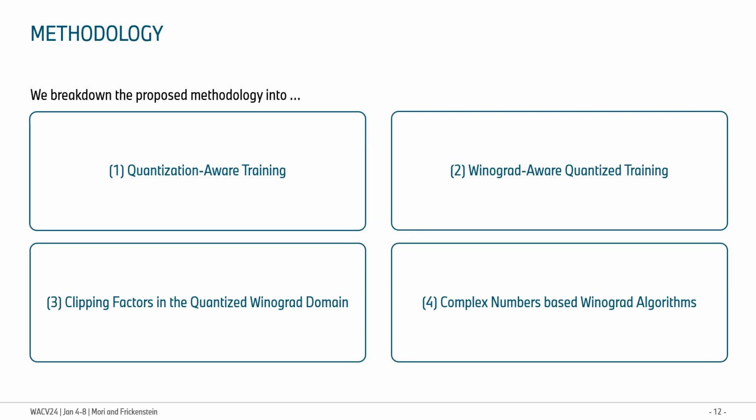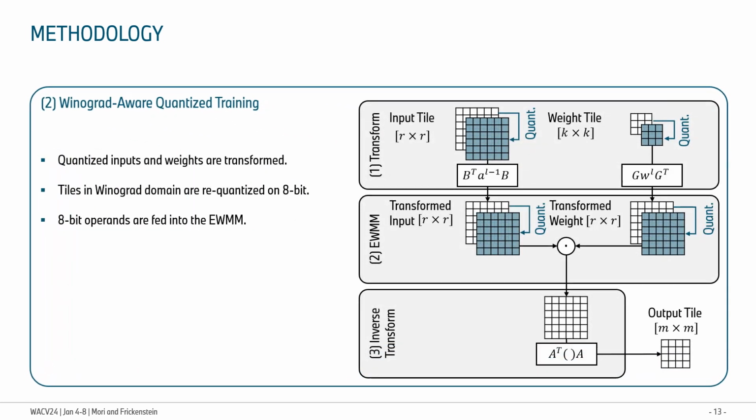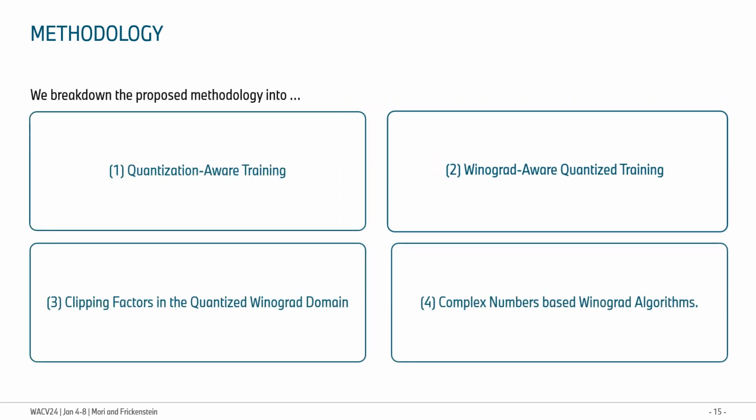Inspired by quantization-aware training, we moved to Winograd-aware quantized training, where we model the overflows during the training. The Winograd algorithm can be combined with quantization during training. Here we extend the use of the straight-through estimator to apply to the quantized steps of the Winograd convolution. All in all, by modeling the Winograd transformation as well as quantization in the training, we are able to compensate for the numerical instability problem.